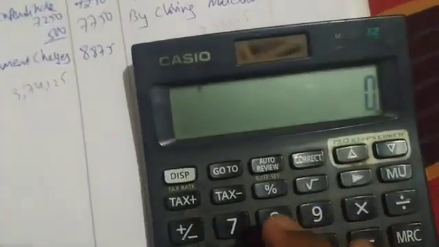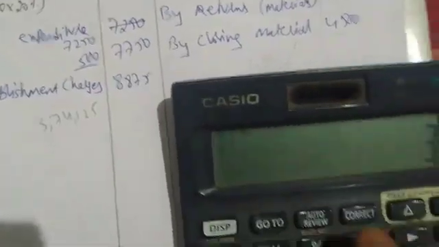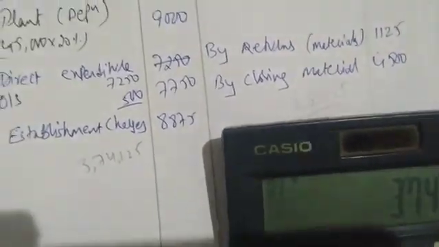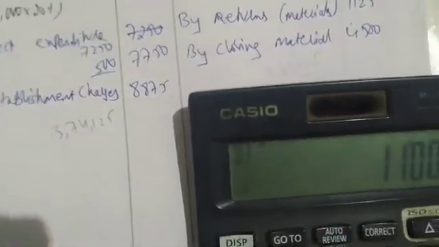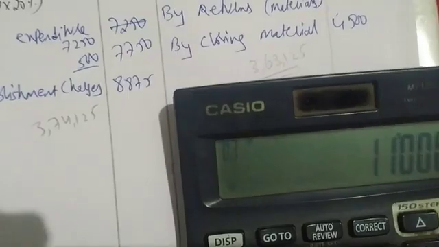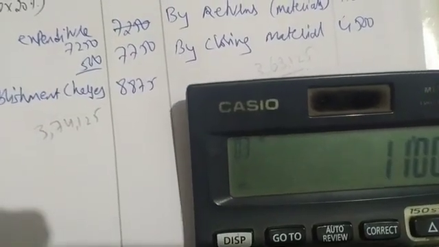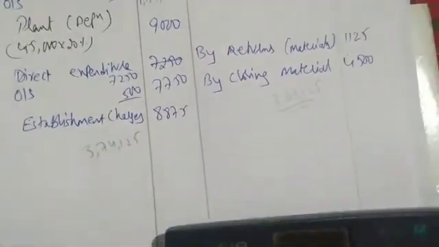Sorry. 3,74,125 minus 363,125. 11,000. Wait, some calculation mistakes I think. 3,50,000 plus 7,500, 1,125, 4,500. 363,125.